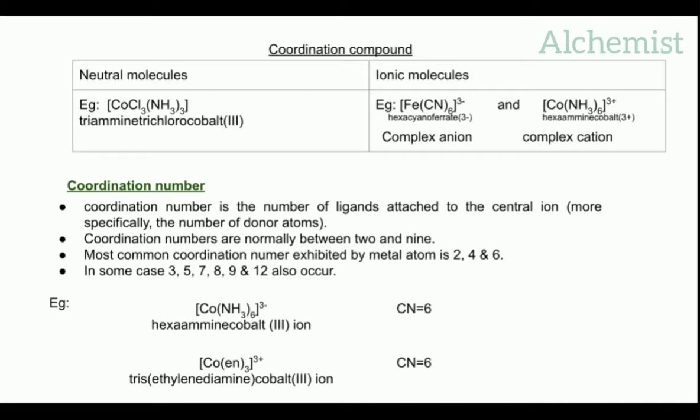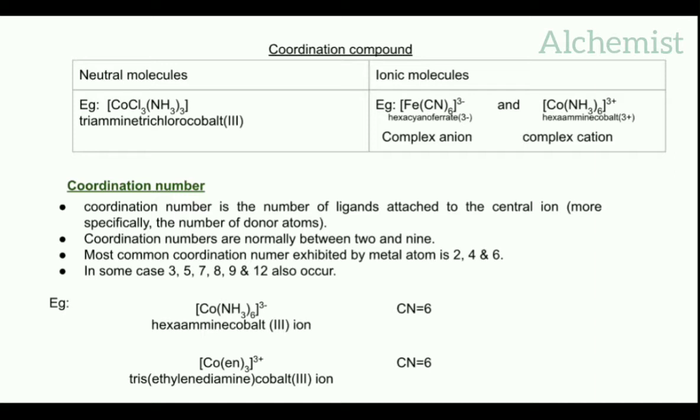The coordination number is the number of ligands attached to the central metal atom or ion, more especially the number of donor atoms in the ligand. The coordination numbers are normally between 2 and 9. The most common coordination numbers exhibited by the metal atom are 2, 4, 6. But in some cases 3, 5, 7, 8, 9 and 12 also occur.